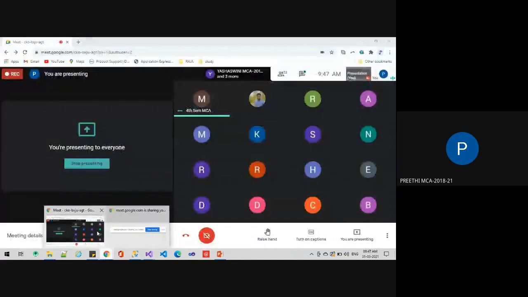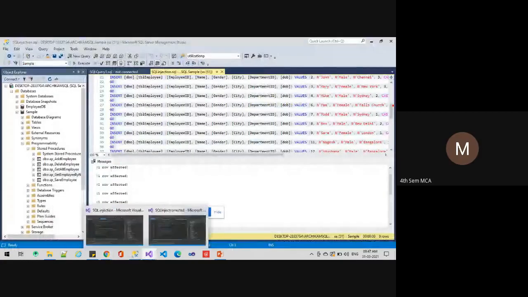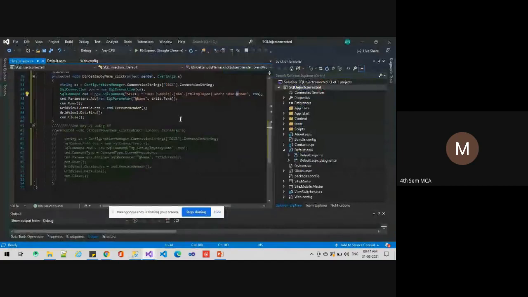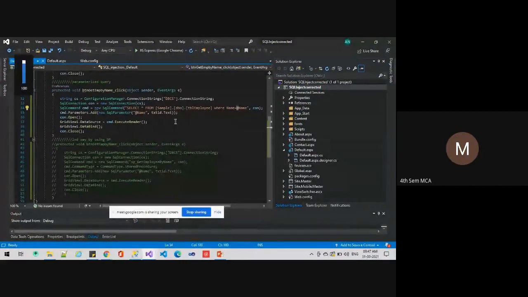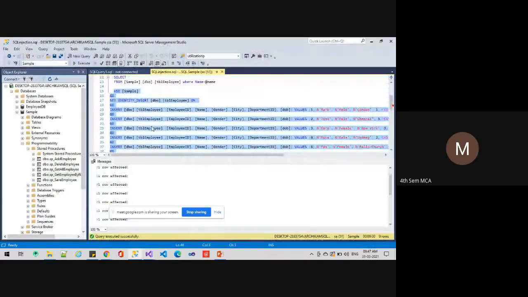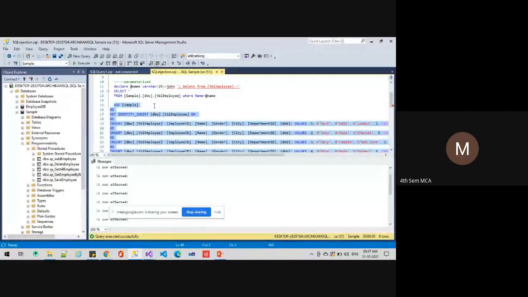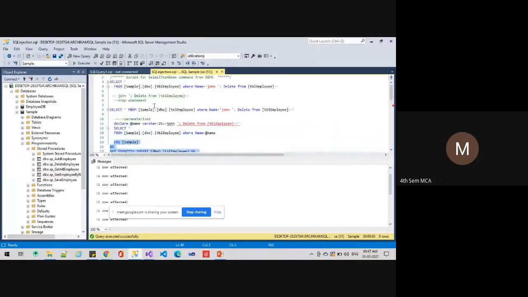So, prevention method. Execute, Preeti. Show the data. It's the database, ma'am. Yes, yes. Just now you showed the database, no? That one. This one. No, no, not this. The link you executed, there the database was coming, no? Yeah, ma'am, this one.